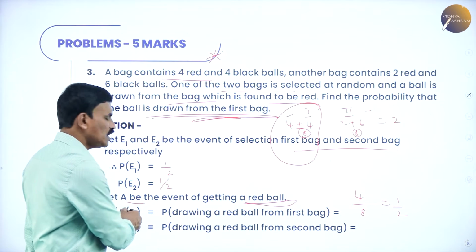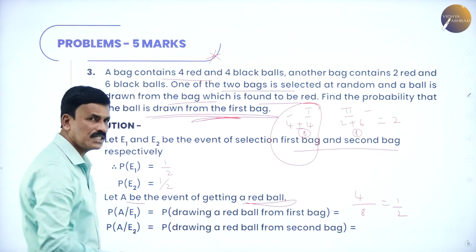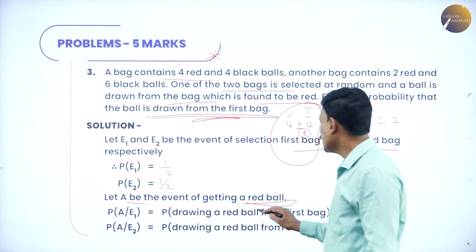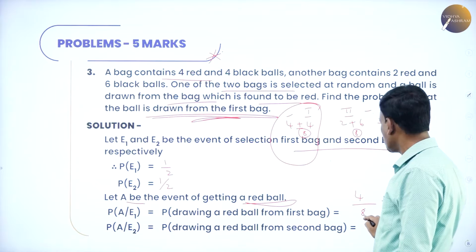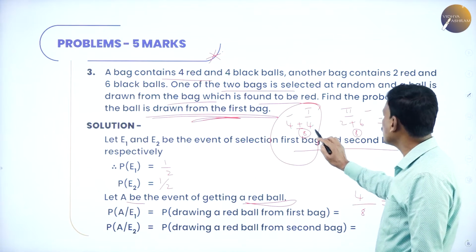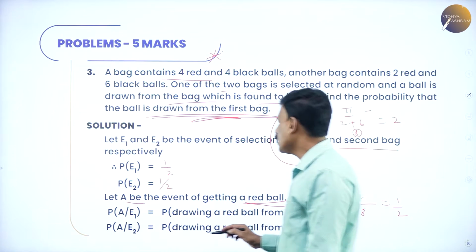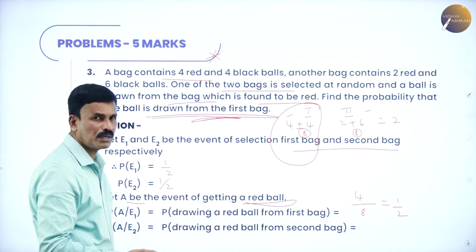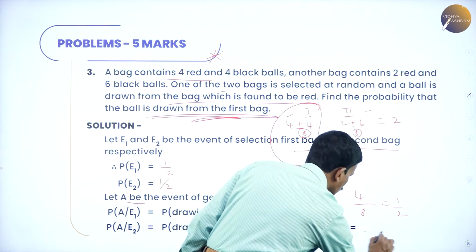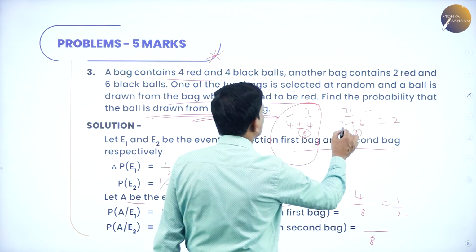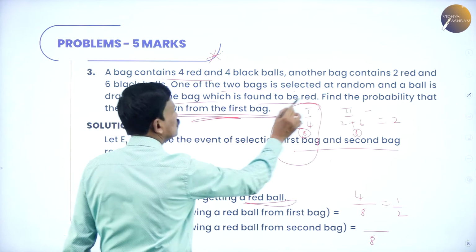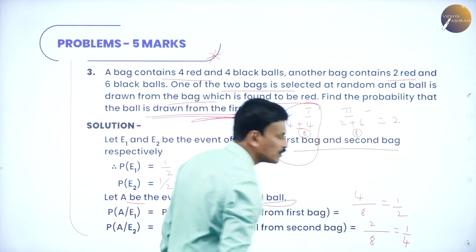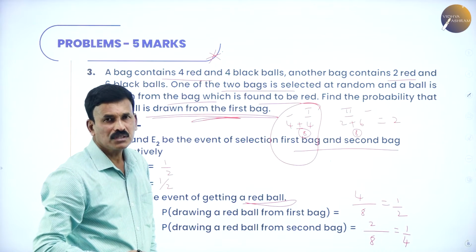Let us define an event A as the event of getting a red ball. Now probability of A given E1 is nothing but the probability of drawing a red ball from the first bag. In the first bag there are totally 8 balls, out of which 4 are red. 4 by 8 is 1 by 2. Similarly, probability of A given E2 is nothing but the probability of drawing a red ball from the second bag. In the second bag there are 8 balls, out of which there are 2 red balls. So 2 by 8, which is nothing but 1 by 4. Okay, these are the given conditions.